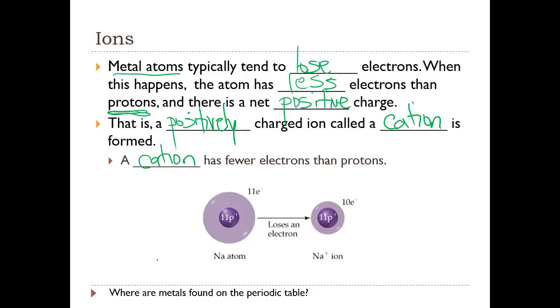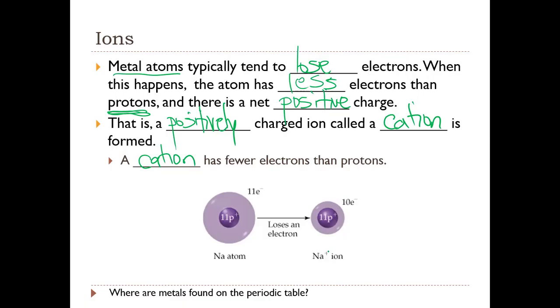So if we start with a neutral sodium atom, sodium is a metal found in group 1 of the periodic table, and we start off with 11 protons, 11 electrons. So we have an electrically neutral atom. Sodium loses an electron, and now we have an imbalance of positive and negative charge. We have 11 protons and 10 electrons, so we have a net positive charge.